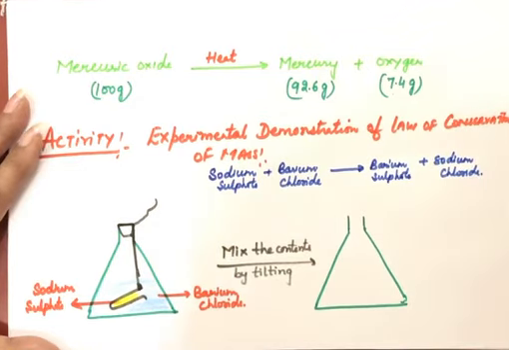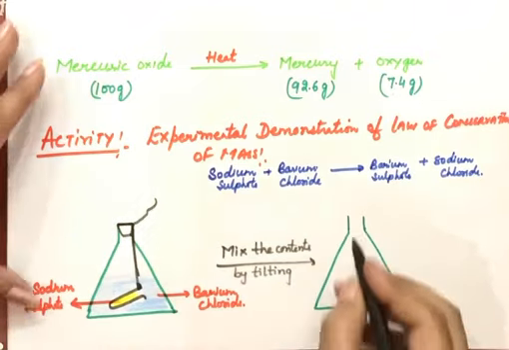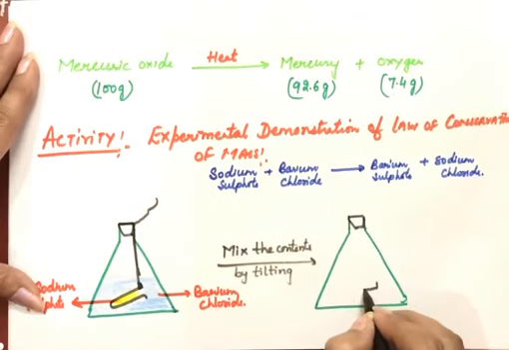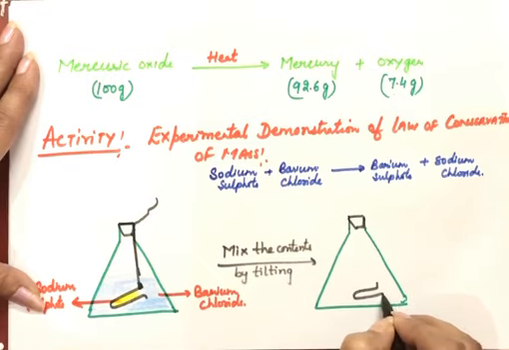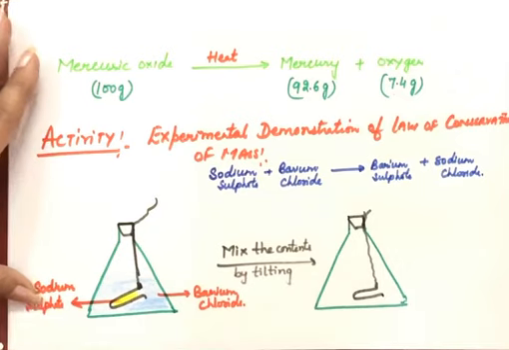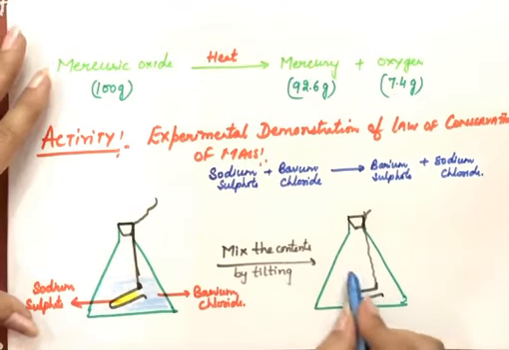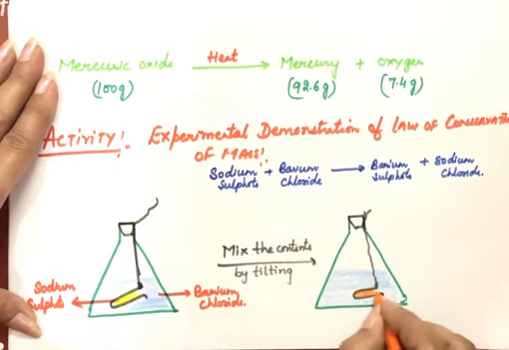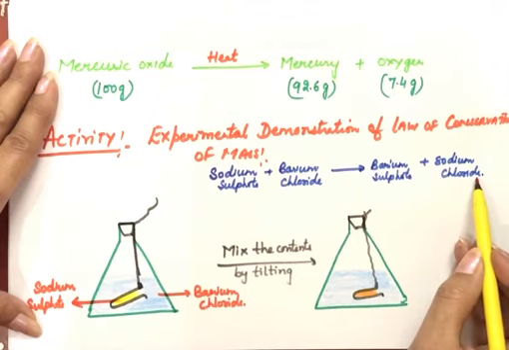So now here in the flask, this tube will be mixed up here with the two solutions, and as a result of this we will have, let's say, this one now will be your products: barium sulfate and sodium chloride.